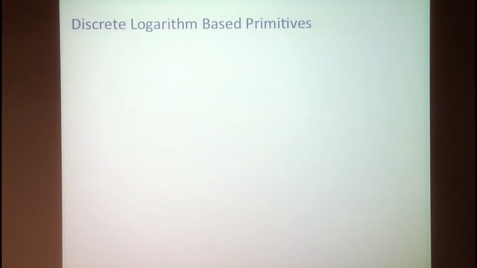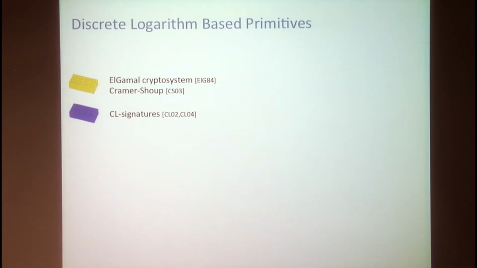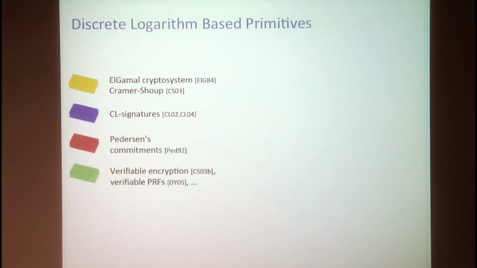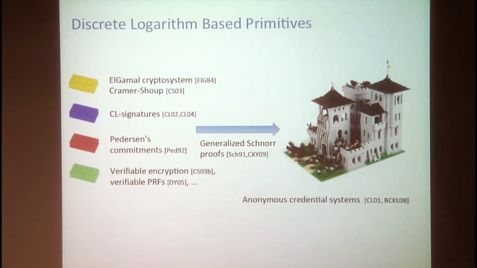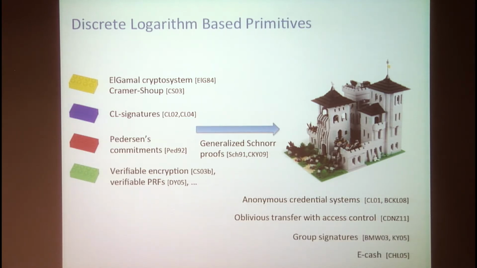So, for instance, in the discrete log-based primitives, you have encryption schemes such as ElGamal, Camenisch-Shoup. You also have Camenisch-Lysyanskaya signatures. You have Pedersen commitments. And you also have verifiable encryption of discrete logs, verifiable random functions, and so on, that together with the generalized Schnorr proofs of knowledge, make it possible to obtain practical protocols for things like anonymous credential systems, oblivious transfer with access control, group signatures, electronic cash, and so on.